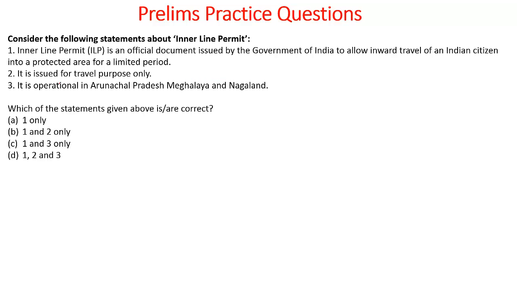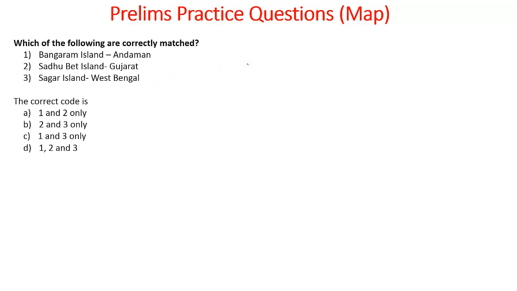Consider the following statements about Inner Line Permit. Inner Line Permit is an official document issued by the Government of India to allow inward travel of Indian citizens into a protected area for a limited period. It is issued for travel purpose only. It is operational in Arunachal Pradesh, Meghalaya as well as Nagaland. Which of the statements are correct? The answer to this is 1 and 2 only. Why? Because it is not Meghalaya but instead it is Mizoram. So kindly remember this fact.